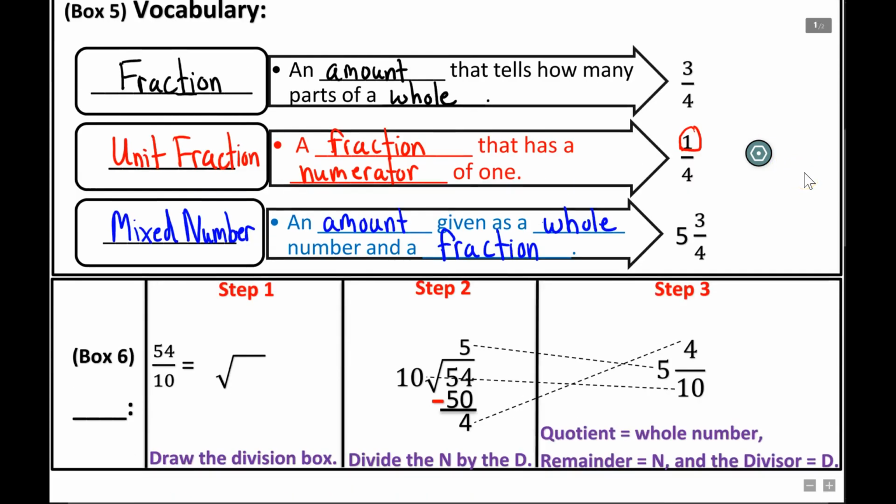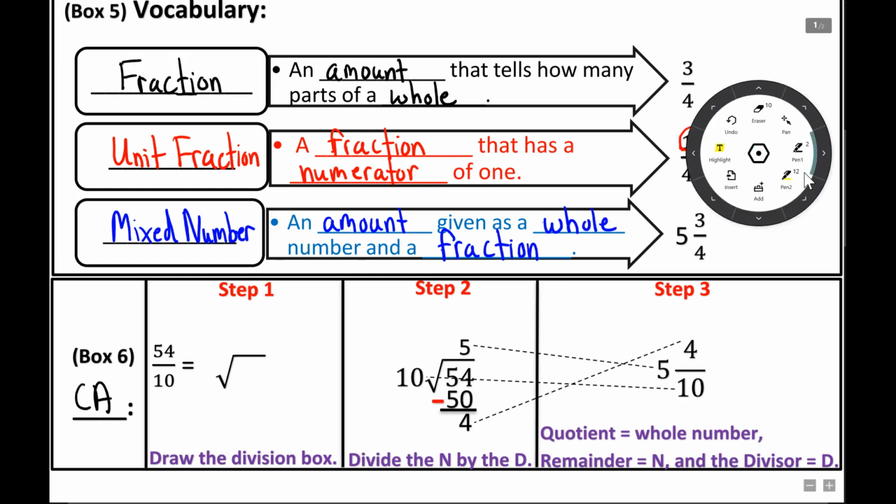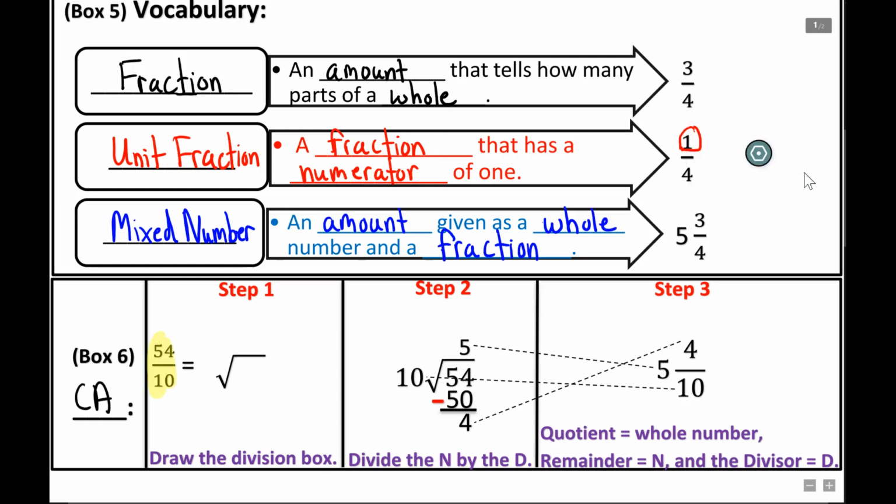Box 6, our critical attribute, or the main component of today's lesson. This is what's going to happen. We're going to look at the problem, and we're going to have a fraction already in fraction form for us. Once you see that, you're going to draw the division box. For example, I have 54 tenths right here. So the first thing I'm going to do is draw my division box, which I already drew right there for you.